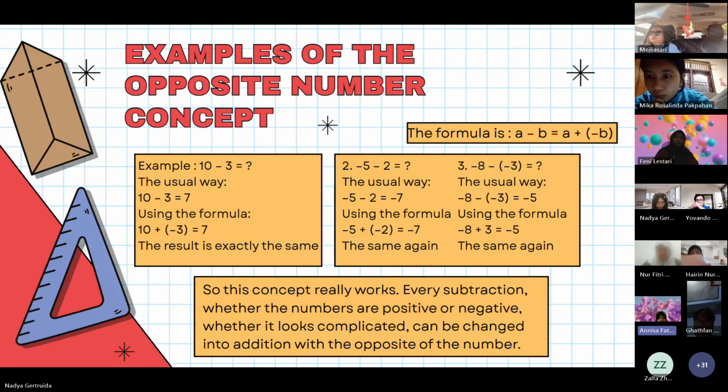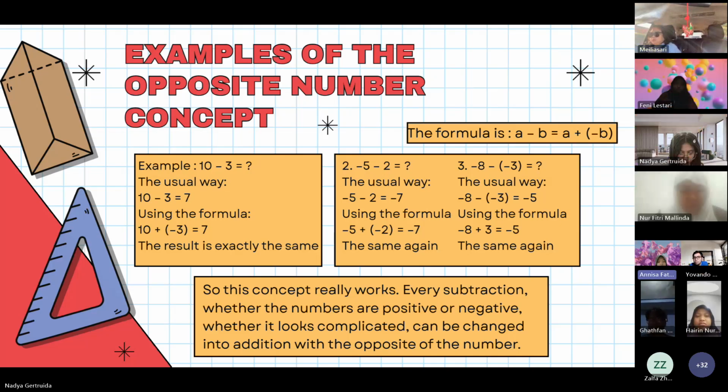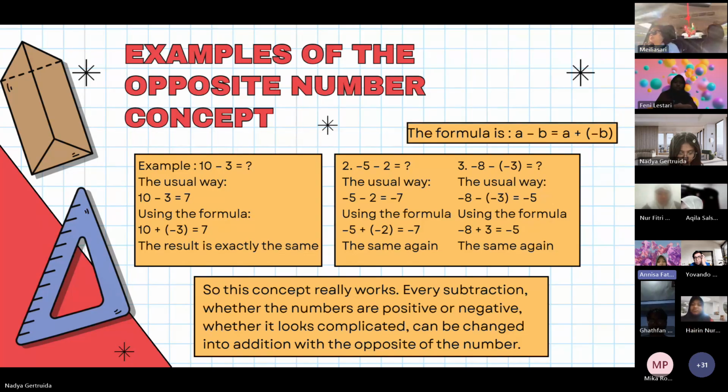Example 2: negative 5 subtracted by 2. The usual way, negative 5 subtracted by 2, the difference is negative 7. Using the formula, negative 5 added to negative 2, the sum is negative 7. The same again.